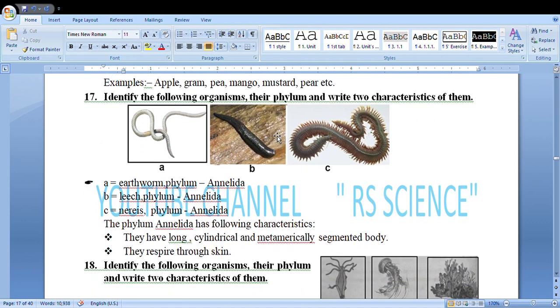Identify the following organism, their phylum and two characteristics. Obviously it is earthworm, phylum Annelida, it is leech, phylum Annelida, and it is Nereis, phylum Annelida. Characteristic features of Annelida: the body is metamerically segmented, and they respire through skin.